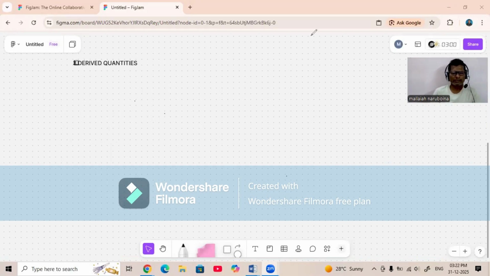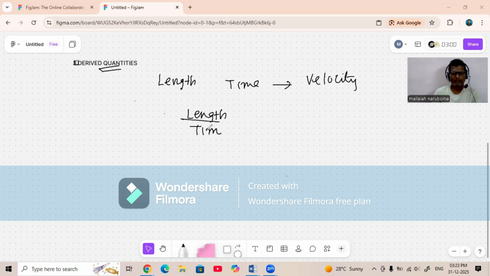Derived quantities. These quantities depend on fundamental quantities. By combining length and time, we get velocity. Velocity is length by time, simply distance by time.